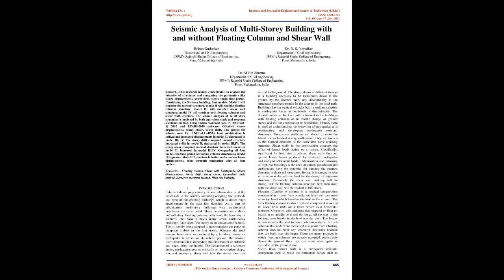Introduction. India is a developing country where urbanization is at a faster rate, including adopting new methods and types of constructing buildings, which are under huge development in the past few decades. As a part of urbanization, multi-story buildings with architectural provisions are constructed. These necessities are nothing but soft story, floating column, hefty load, lessening in stiffness, etc. Nowadays many urban multi-story buildings have an open first story as an unavoidable feature.